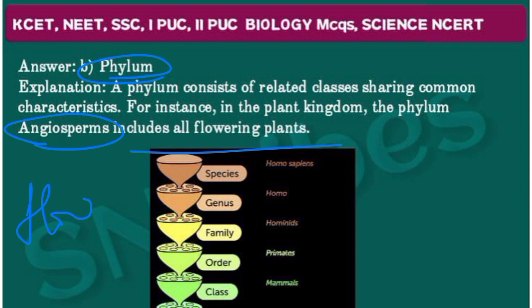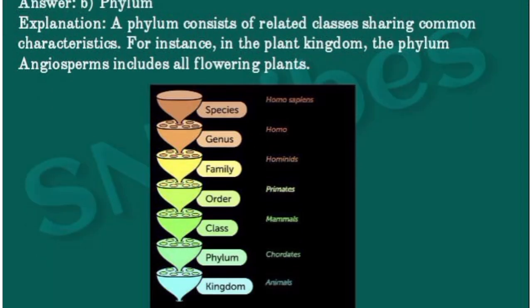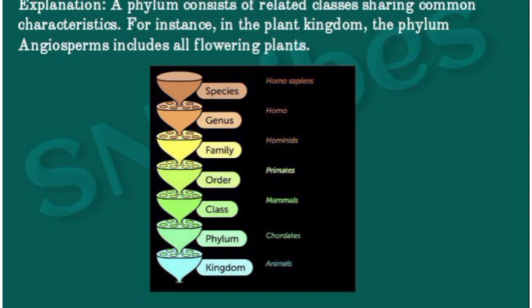So here you can see another example, that is Homo sapiens. What is the phylum here? Chordates, as I told you previously. The phylum is chordates and the class is mammals. Mammals is the class which consists of similar characters, that together form the phylum, that is chordates, here in Homo sapiens.